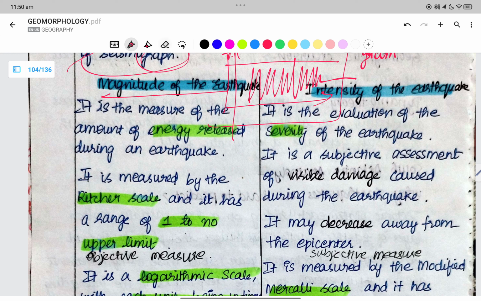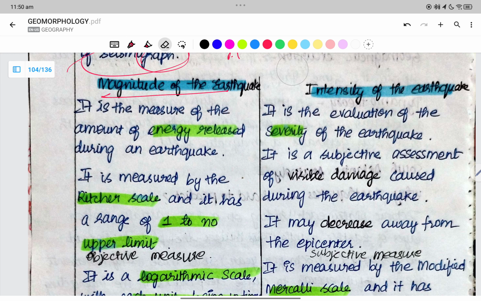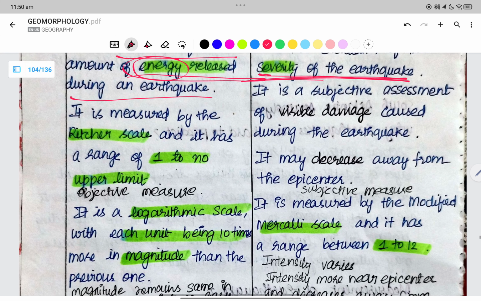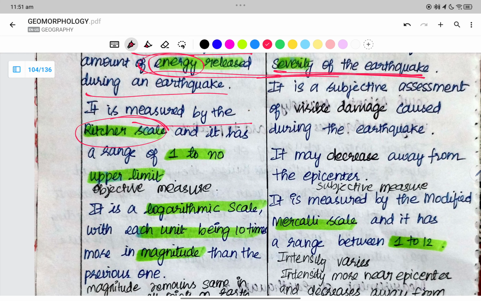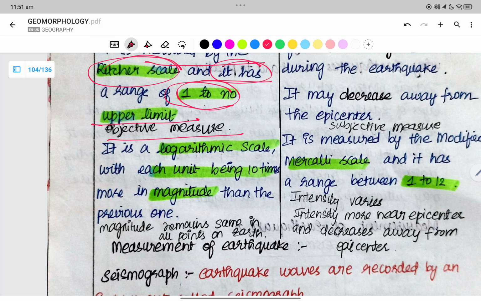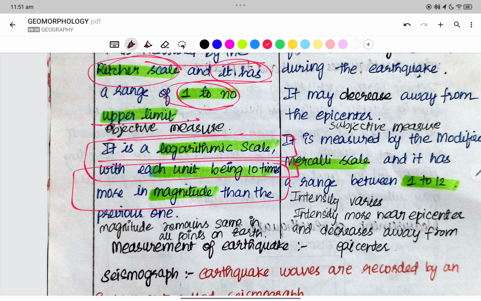Magnitude of the earthquake versus the intensity of the earthquake. Magnitude is the measure of the amount of energy released. The severity of the earthquake is the intensity of the earthquake. Magnitude is measured by the Richter scale, and it has a range of 1 to 10. It is an objective, logarithmic scale. Each unit is 10 times, so for each increase of 1 there is a 10 times shift in the magnitude and a 32 times shift in the energy.